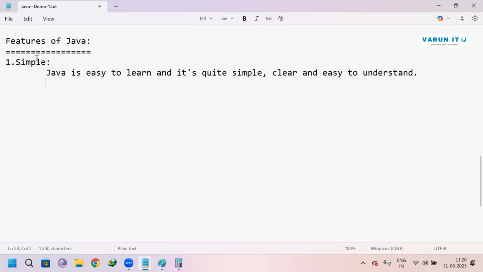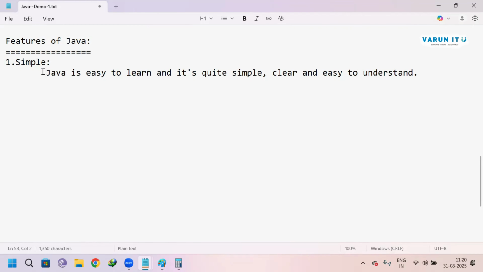So if you don't know the C language, no worries, you can learn core Java without any knowledge of C. Forget about C language. This is the clear point. Some students doubt whether they have to learn C before learning core Java.